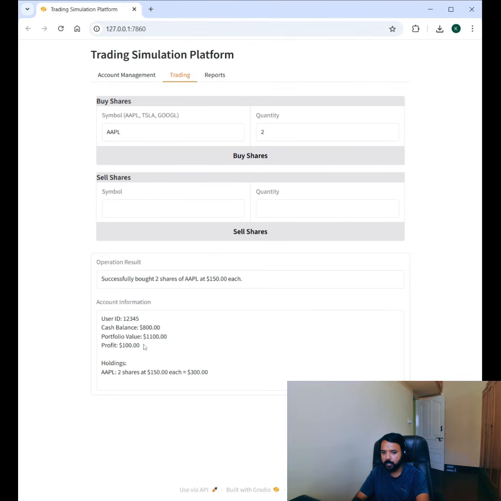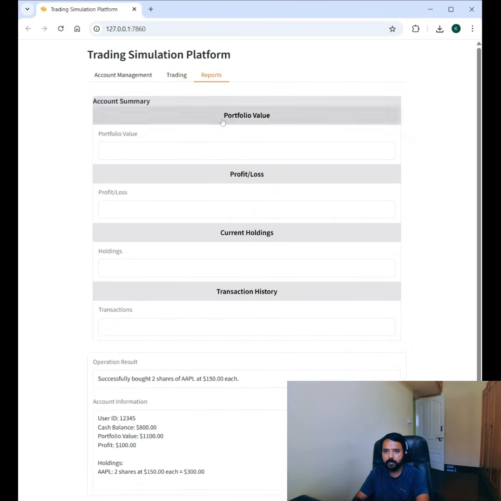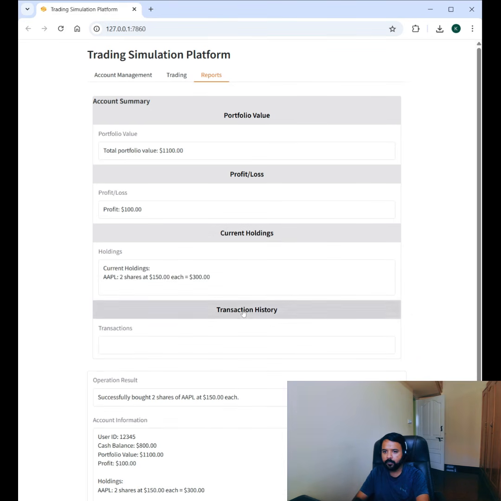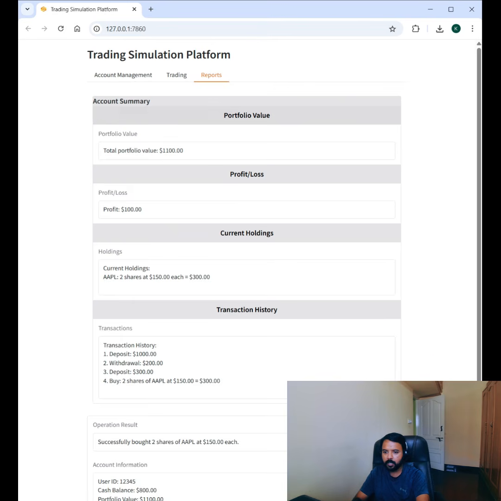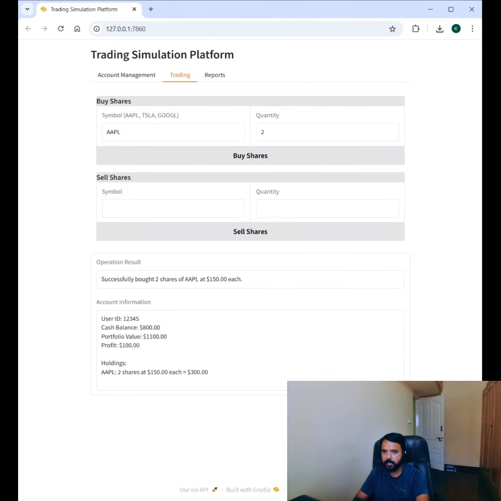Our portfolio value is now 1100 only, because 300 is in the market now. So this is our report where we can see our portfolio value, the profit and loss, the current holdings, and all the transaction history here.